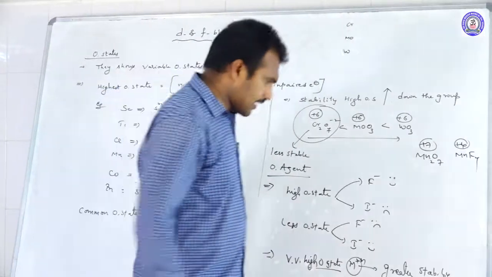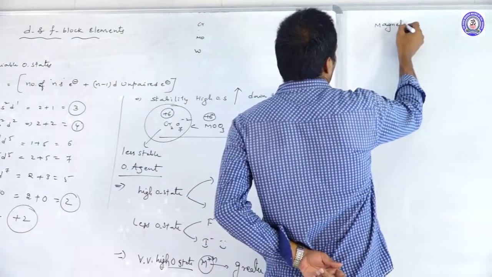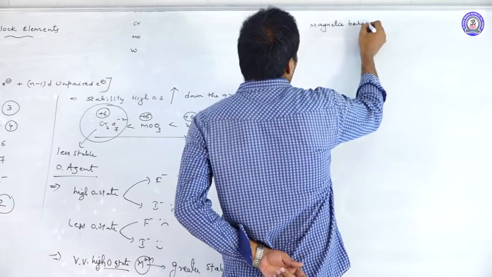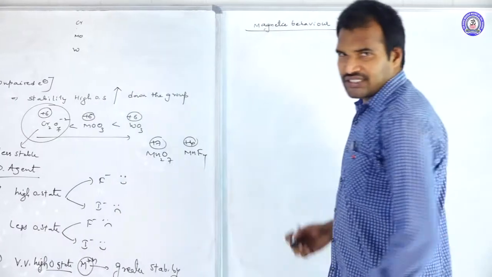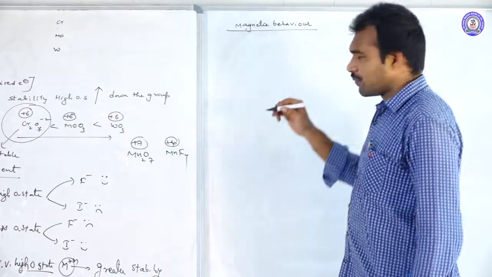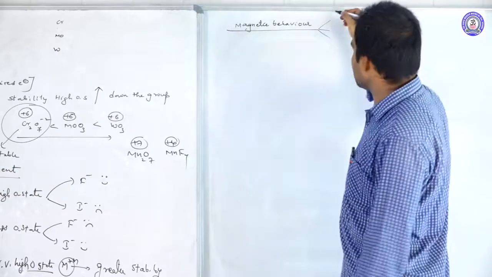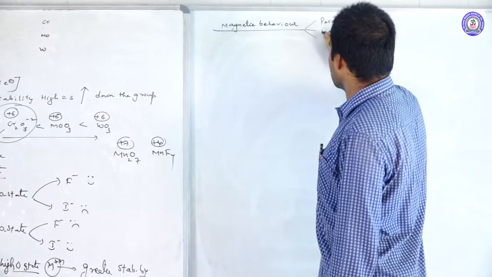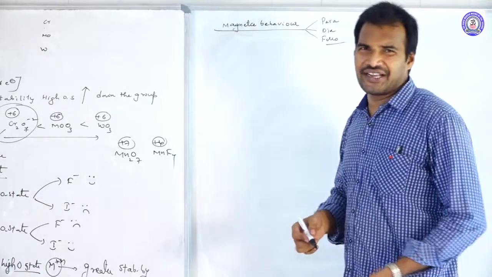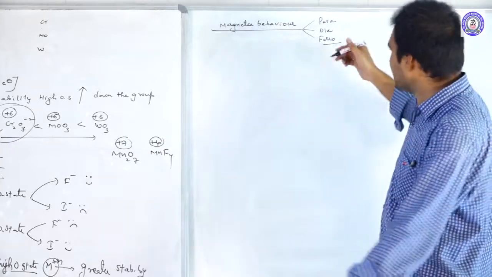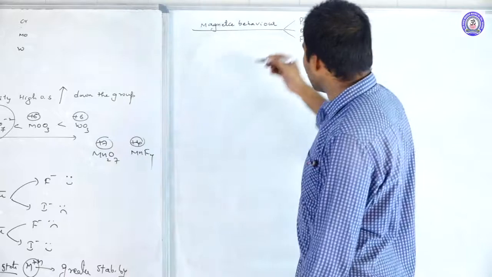Okay, next let us move to the magnetic behavior. Based upon the magnetic nature, we divide substances into three types: paramagnetic, diamagnetic, ferromagnetic. There are many other types like ferri and anti-ferro, but mainly para, dia, ferro.